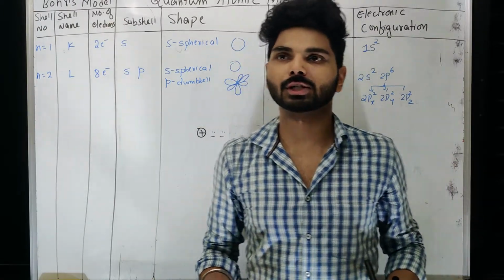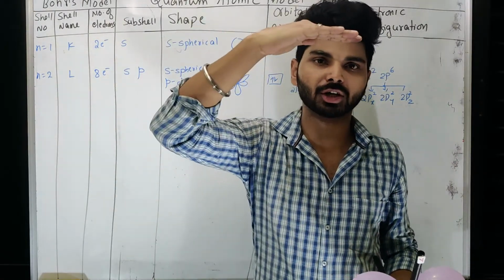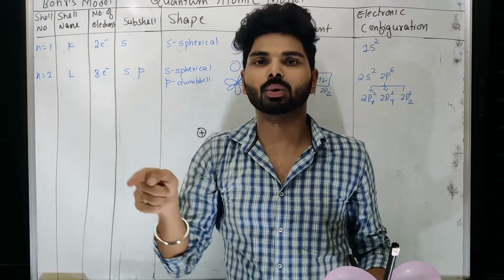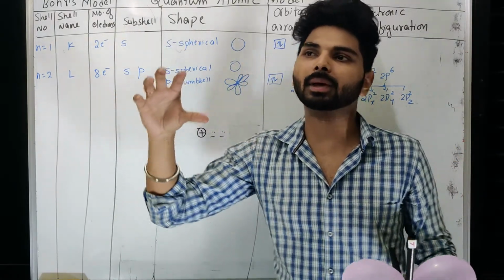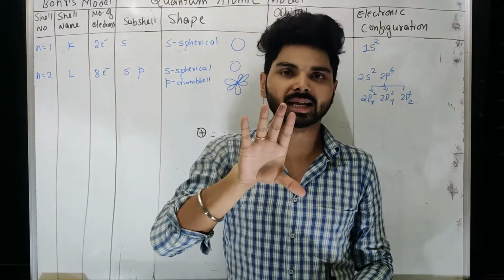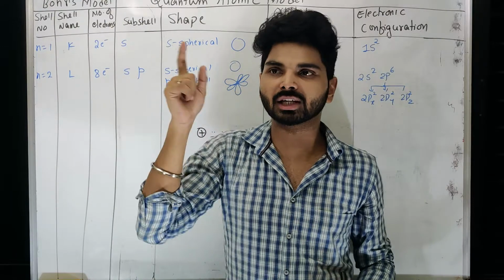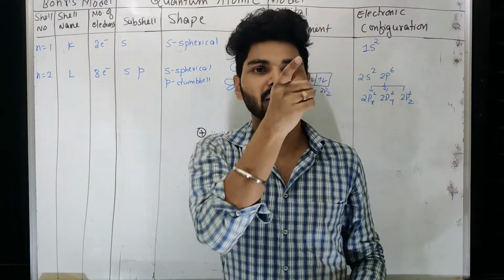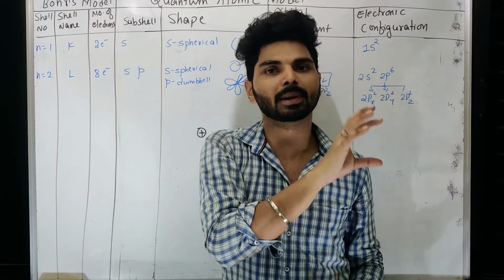So think of a situation where something is moving faster here and slowing down at the corner, faster here, slowing down at the corner. It will appear like its presence or its density is more at the corners and less at the center, because whenever things move faster, their presence appears less there. Wherever it slows down, its presence appears more there.